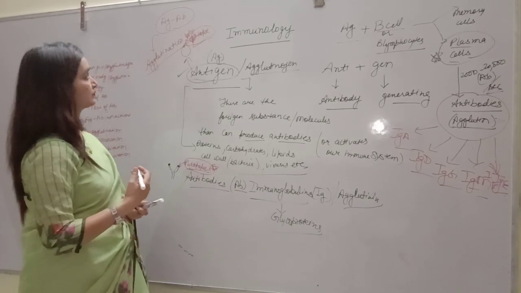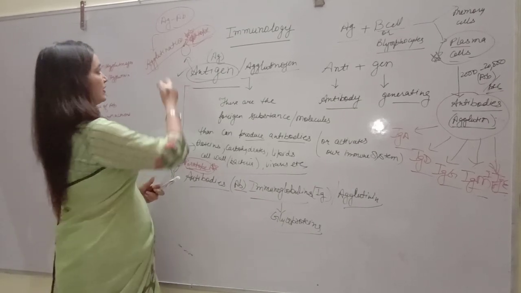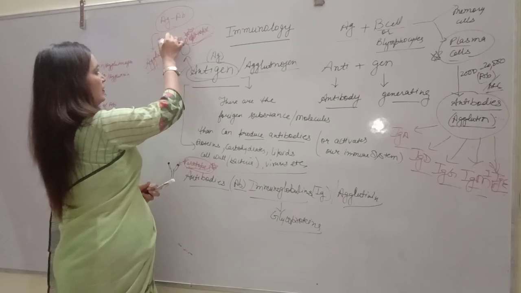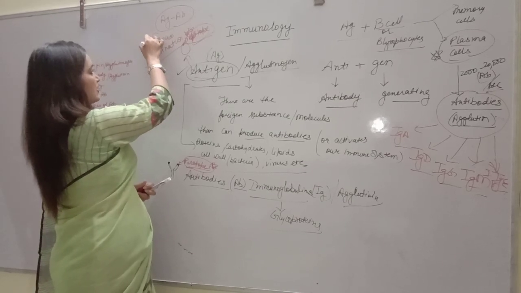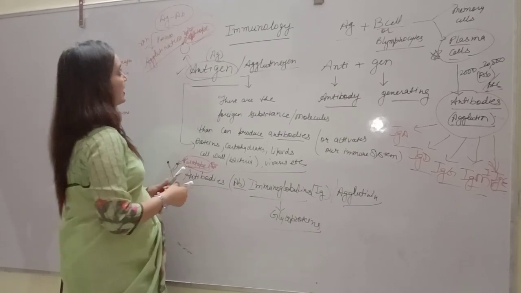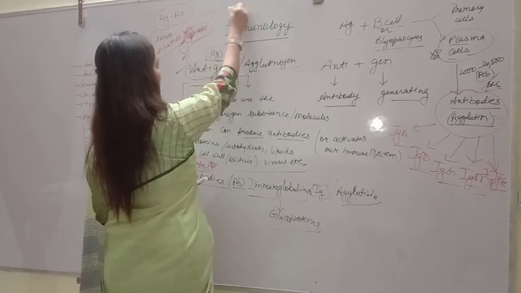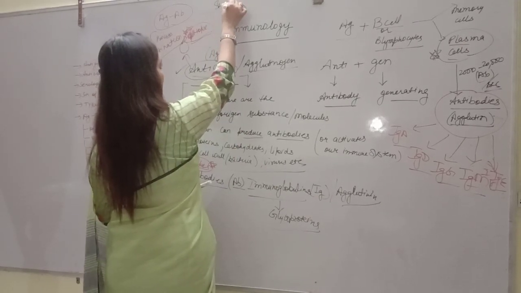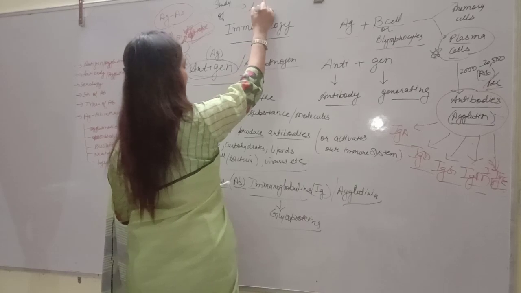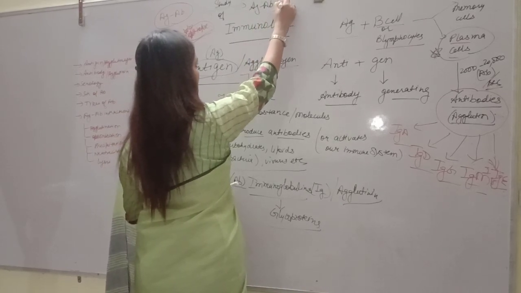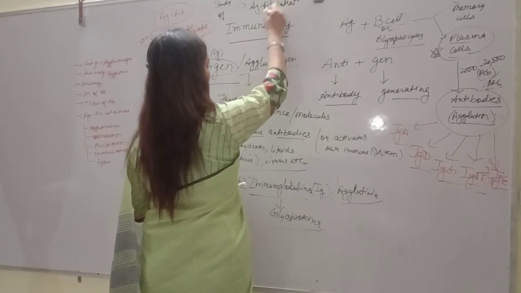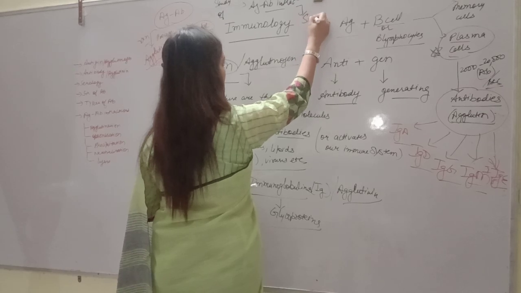This reaction process is called agglutination, students. And the study of antigen antibody interaction is called serology.